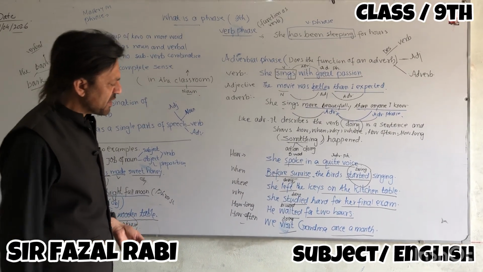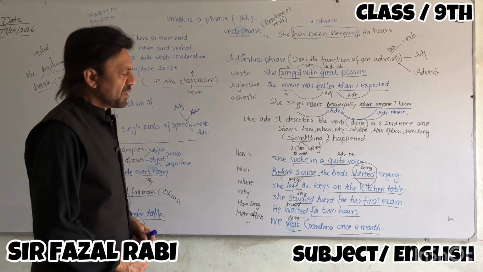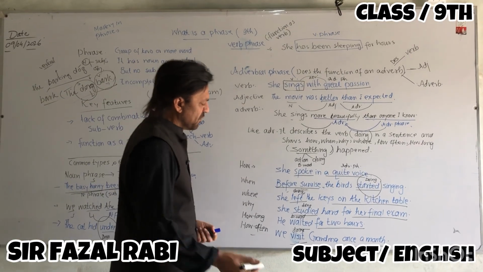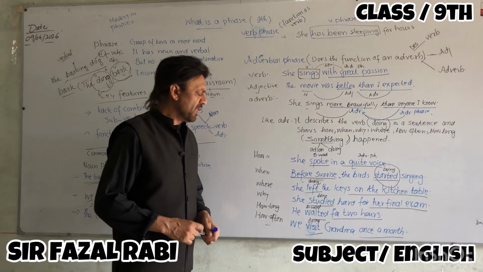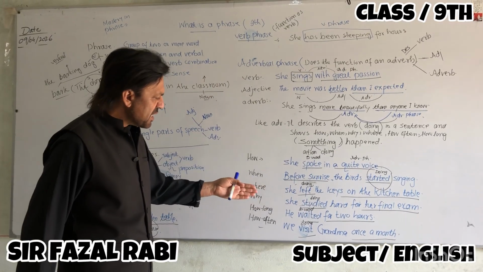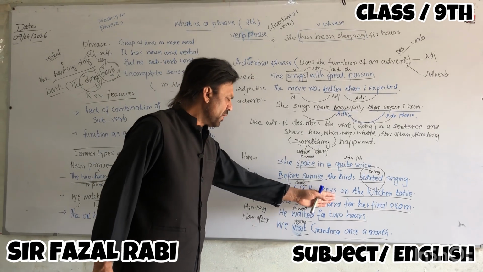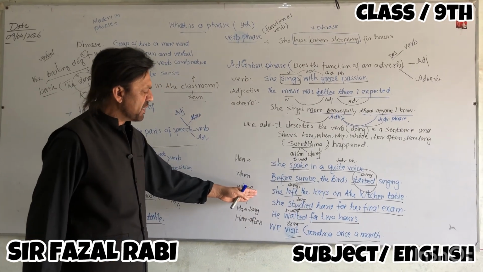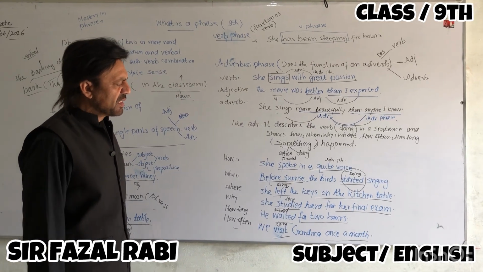In the same case, where. It gives you the answer to the question where, like the adverb. She left the keys on the kitchen table. So where did she leave the keys? On the kitchen table, as it describes where the action happened.